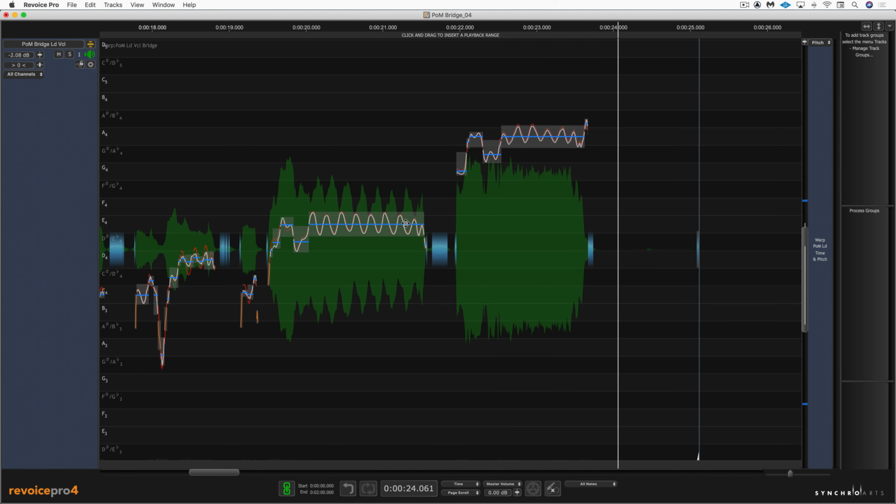Good. Now, one thing that concerns me is these last two notes are a lot louder than the rest of the phrase, and with the doubling that we're going to do, they might be a bit overpowering. So I'm going to alter the level of these, and maybe some other peaks while we're at it.